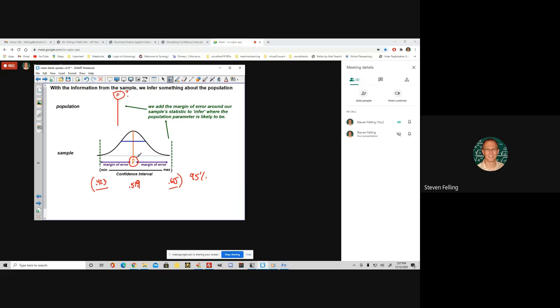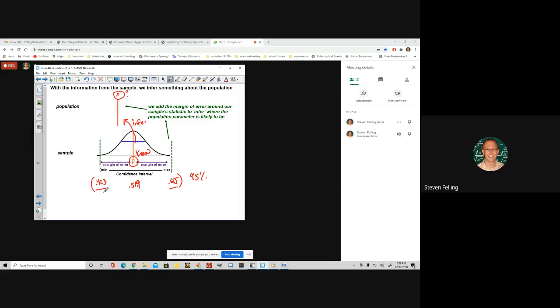It's just take a statistic and add and subtract a margin of error. And the margin of error is some number of standard deviations. All right. So once you figure out how it works, it's really not too bad to calculate it, but it's weird to wrap your head around the first time you see it, right? We're taking what we know and we're inferring something about what we don't know yet about the entire population. So we can be 95% confident that for all CFANs, the percentage that have disease is somewhere between 42.3 and 61.5%.